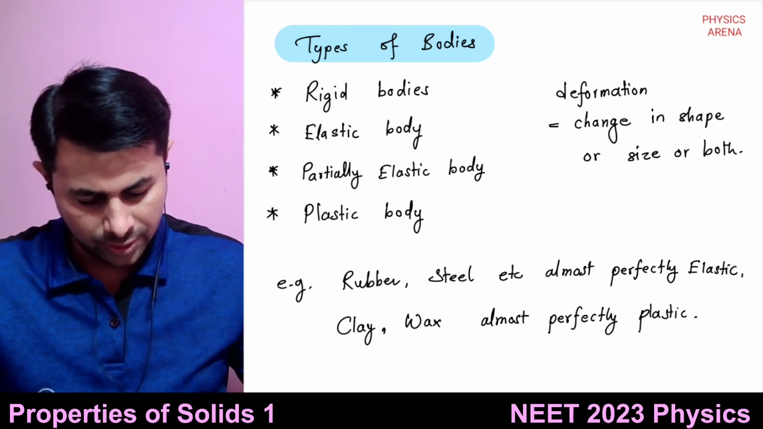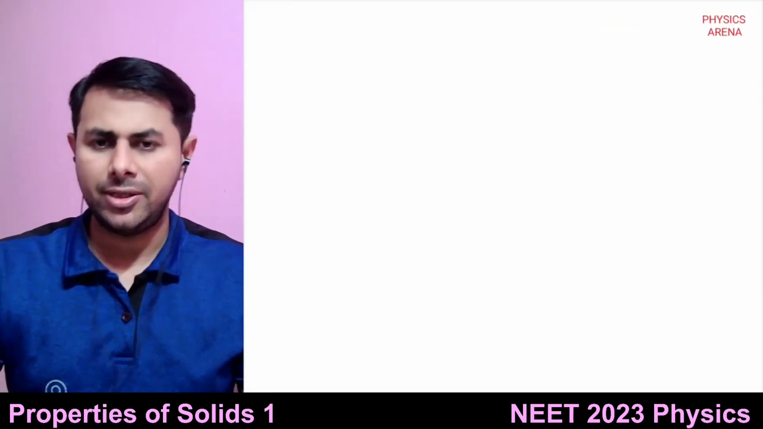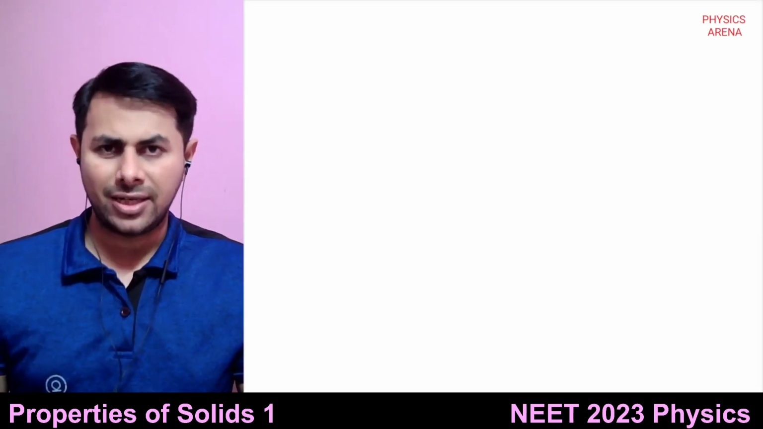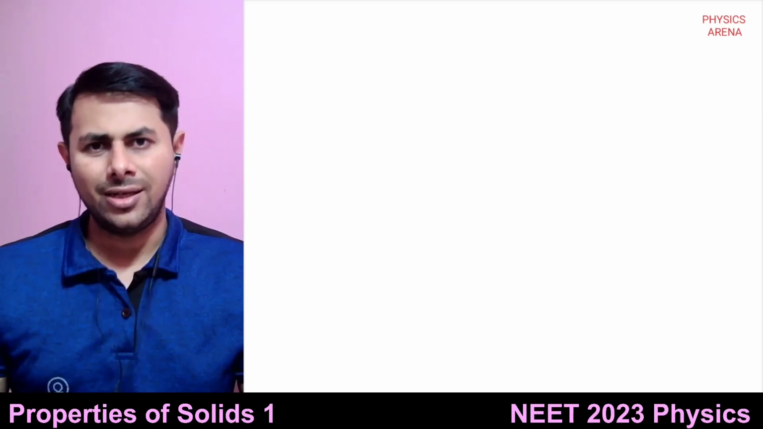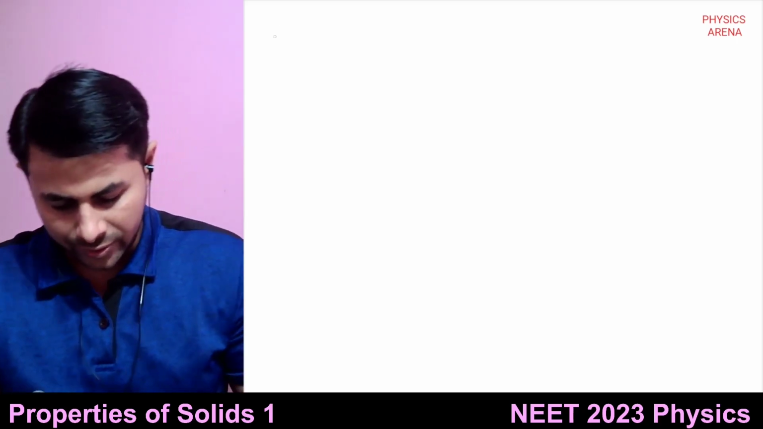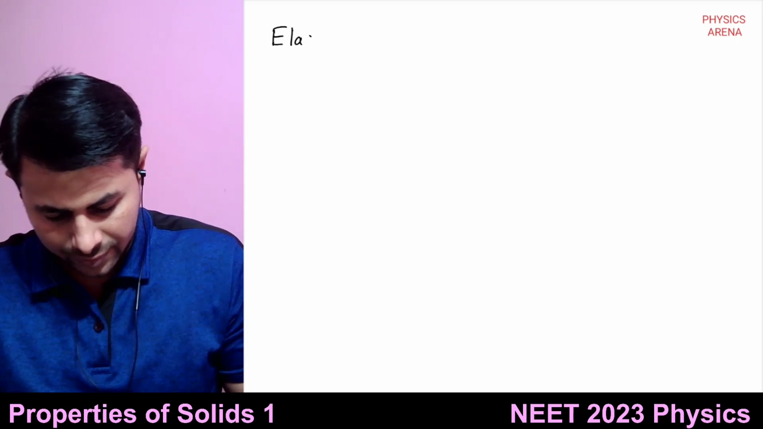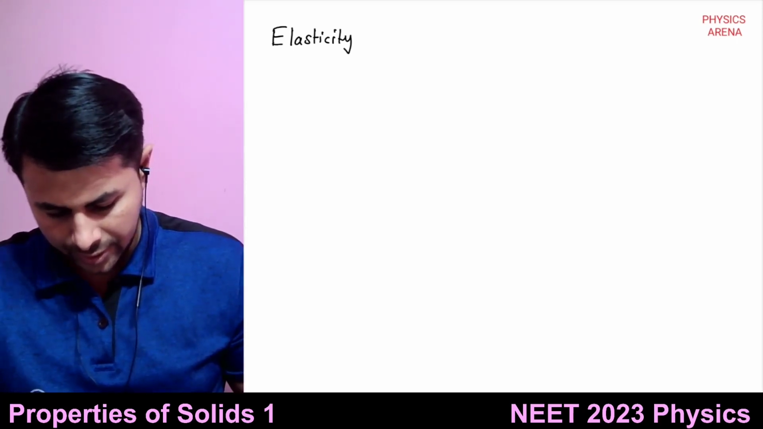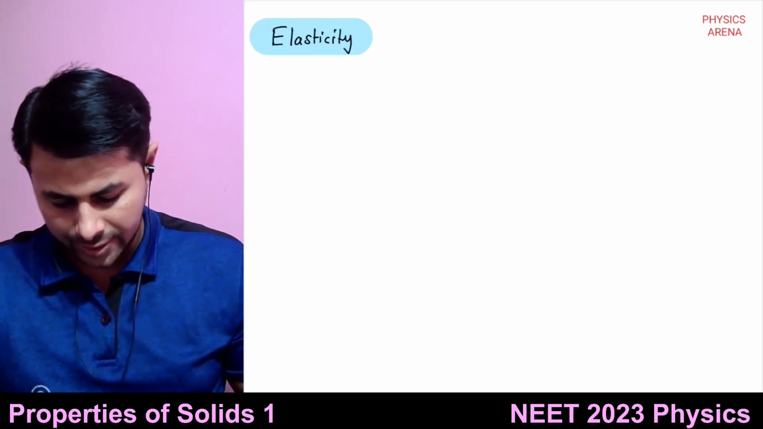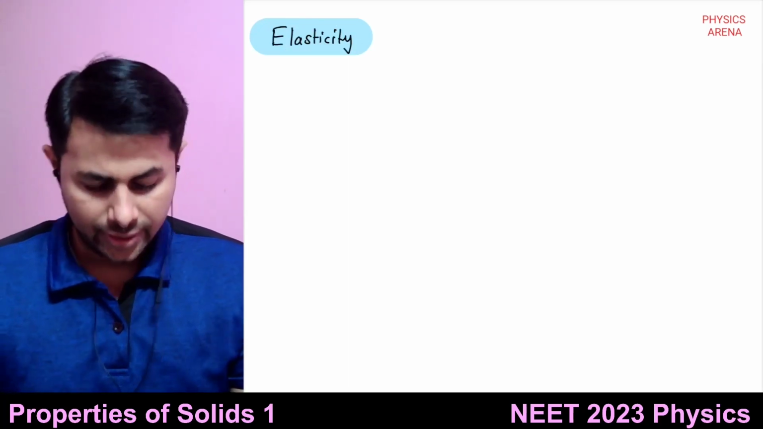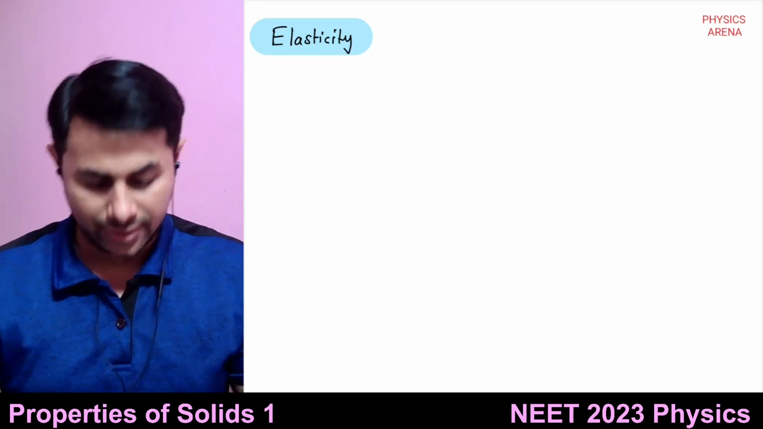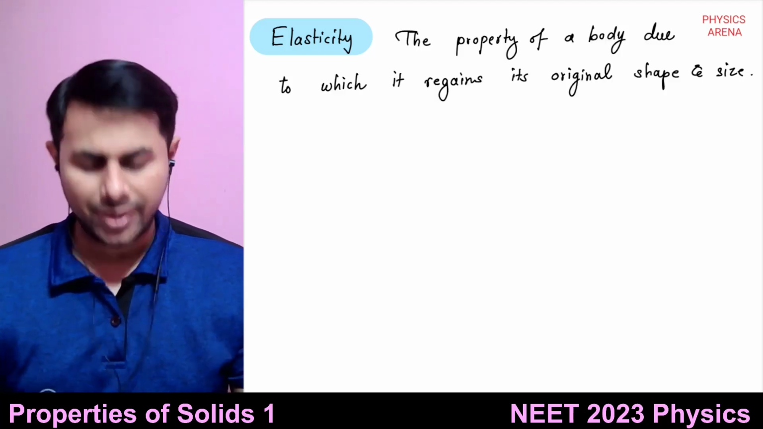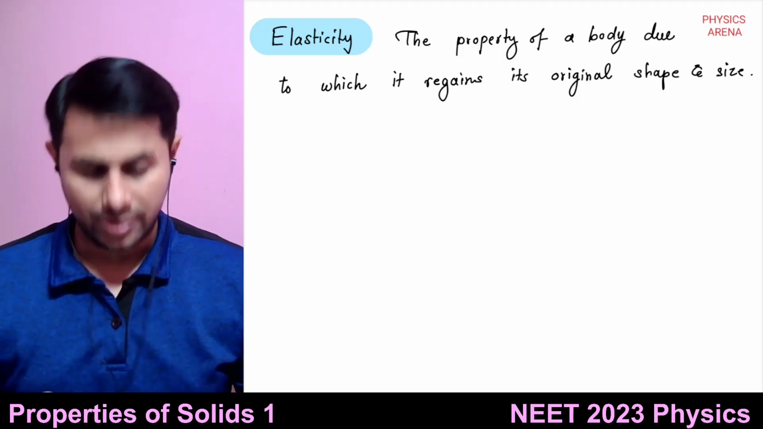All right. Then the property of bodies by virtue of which they regain their original shape and size is known as elasticity. Okay, so what is elasticity? It is the property of bodies by virtue of which they regain their original shape and size. Now, what is the reason for this elasticity? Where does this elasticity come from?